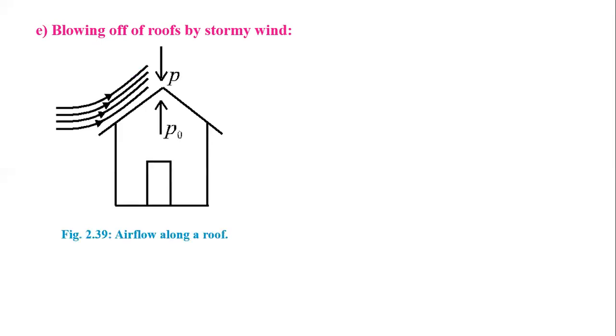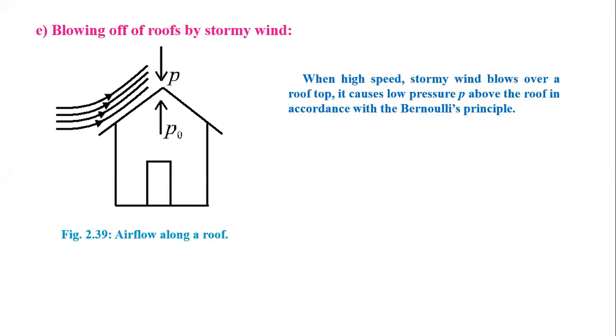Now next one is blowing off of roofs by stormy wind. You know that in rainy season many times you may have heard in the news that roofs may be blown off because of storm. The reason is again Bernoulli's principle. Now let's see how it is useful here.